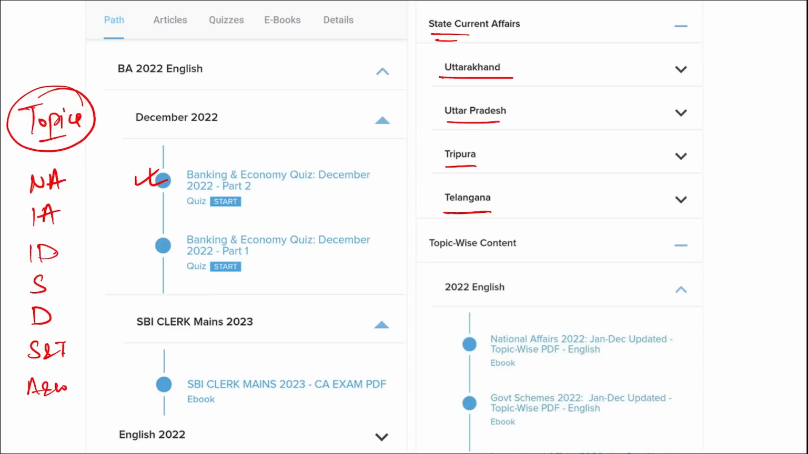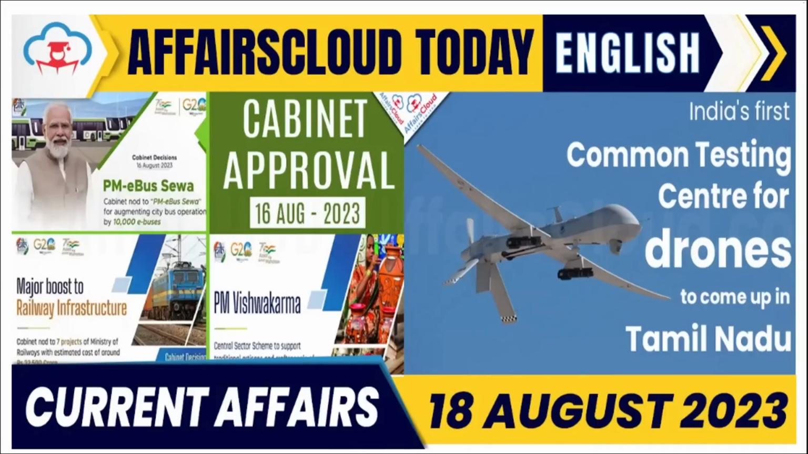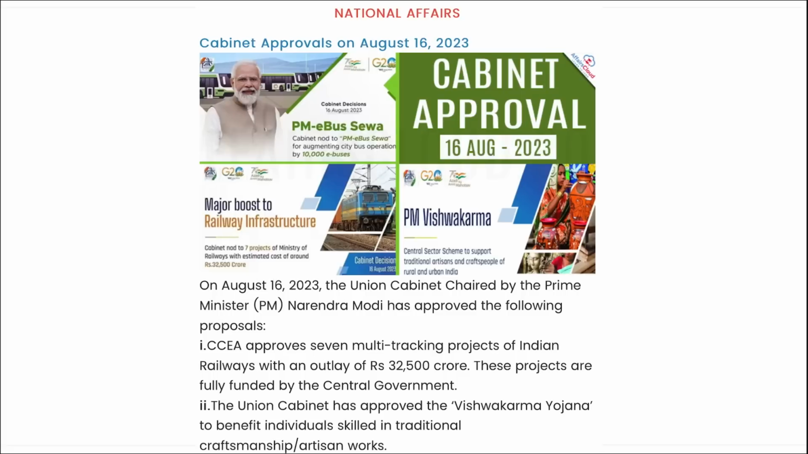Hello everyone. So in this video we will be discussing important current affairs of 18th of August. The session will be very interesting and important, so do pay attention till the end. Let's start. First we are discussing national affairs, and that too we will be discussing about cabinet approvals. We know our union cabinet is chaired by Prime Minister Narendra Modi, correct, and they have approved the following proposals.